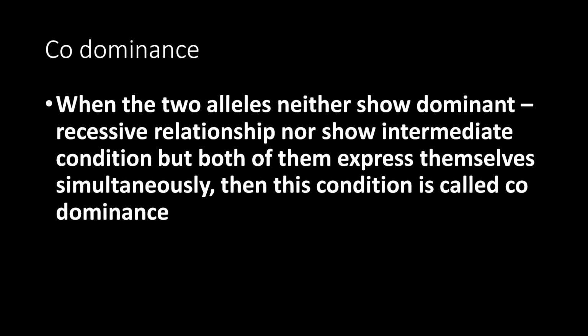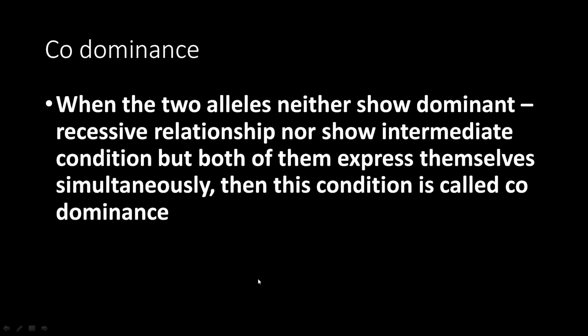Incomplete dominance showed intermediate, red and white: obviously, when we mix red and white we get pink color. That was shown in incomplete dominance. Here, it is neither dominant nor recessive, nor intermediate, but both of them are expressing separately. Both characters are expressed separately or simultaneously. Then the condition is called codominance.